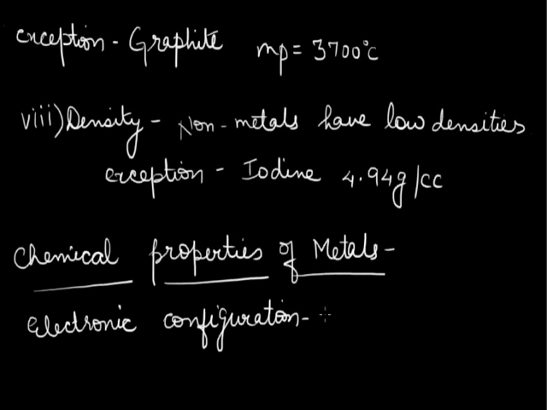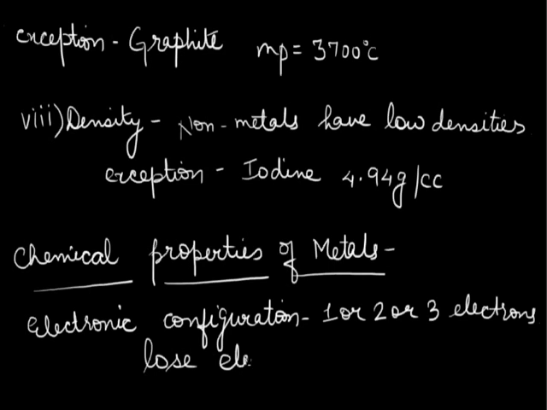The atoms of metals have either 1 or 2 or 3 electrons in their outermost shell, due to which they have a tendency to lose electrons and form positive ions.